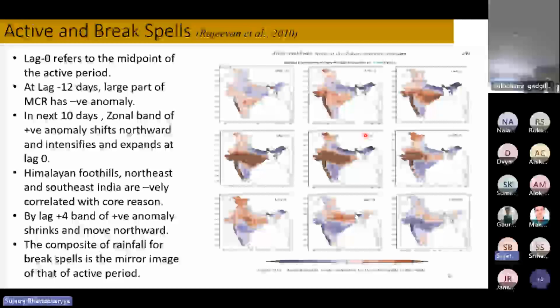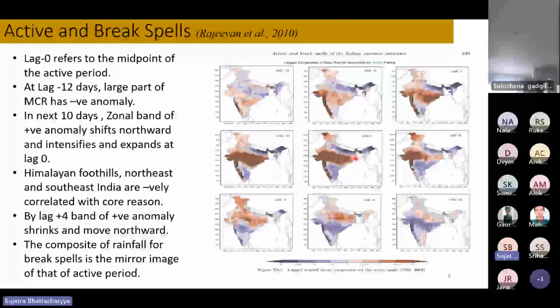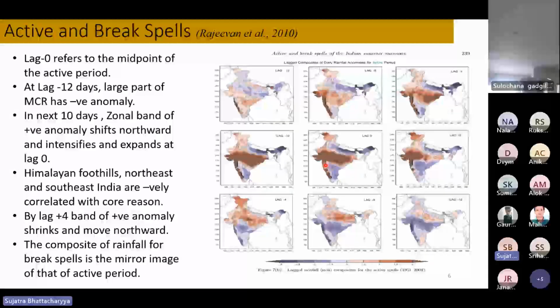Now, this is the composite of active periods between 1951 and 2004, and lag 0 is considered to be the time when the positive anomaly is established over the monsoon core region. If we go back 12 days, we see that negative anomaly is established over a large part of the monsoon core region, and the positive anomaly intensity is very low.